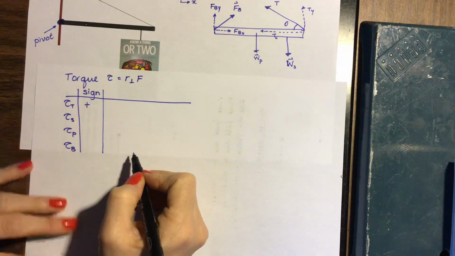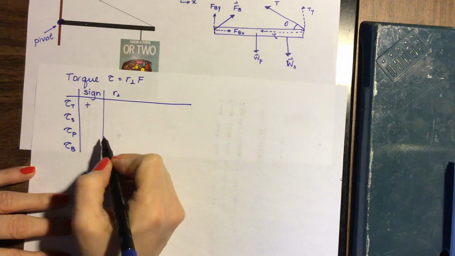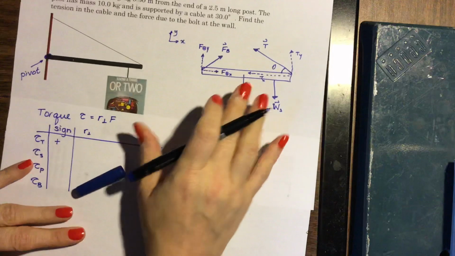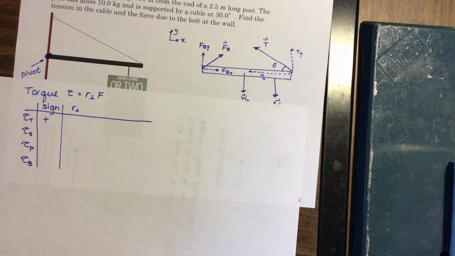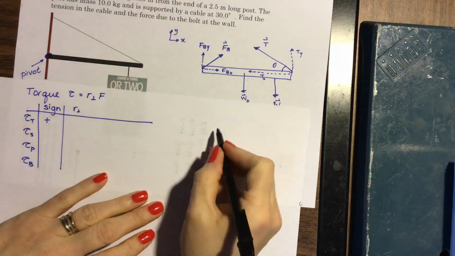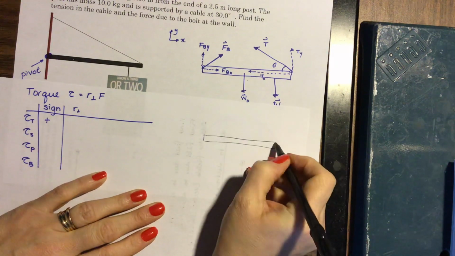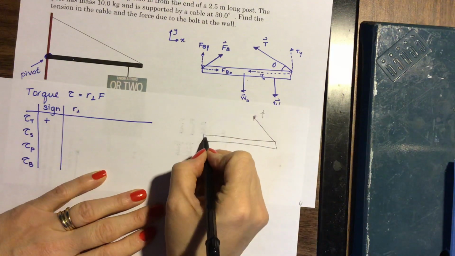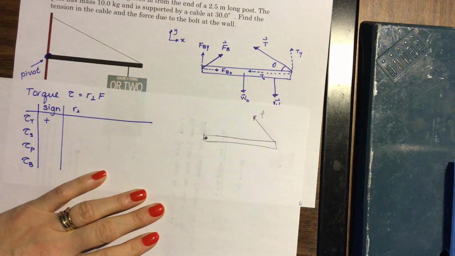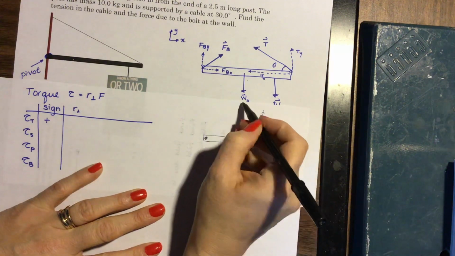So the next thing we're going to need here is what is the moment arm related to our tension force? What is R perpendicular? To find R perpendicular, we'll have to think about that diagram. Let's just redraw it down here. Sometimes it's better to redraw the diagrams than to mess up an existing diagram. So for the torque due to the tension, here's our post, here's our tension force, and remember we're always asking for our moment arm: what is the line connecting the pivot and the force, and it has to meet at a right angle.